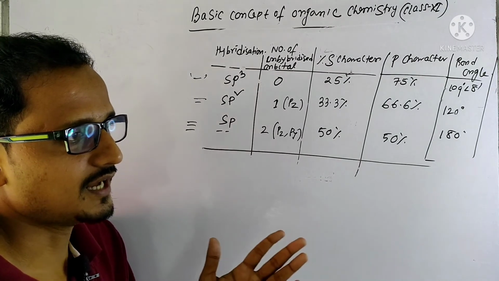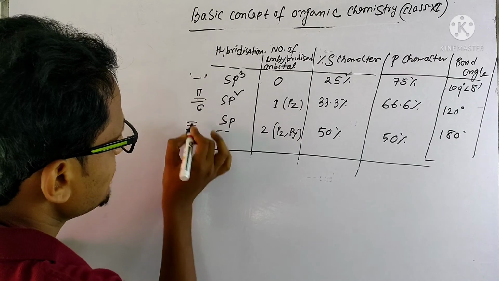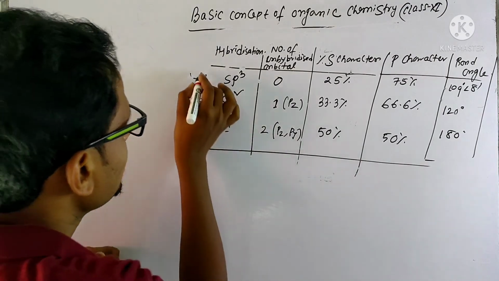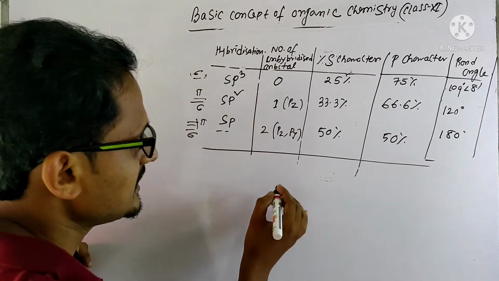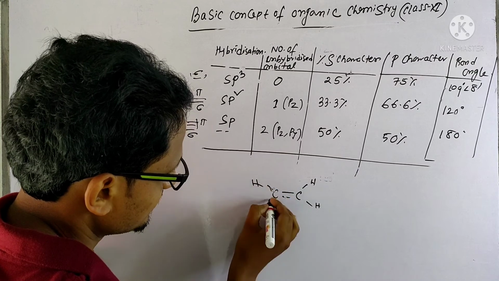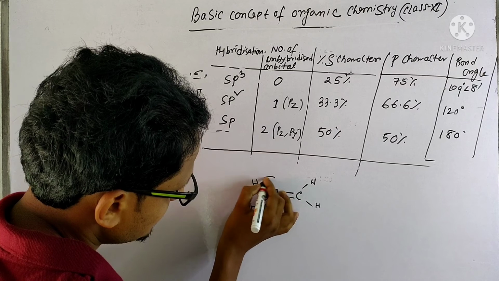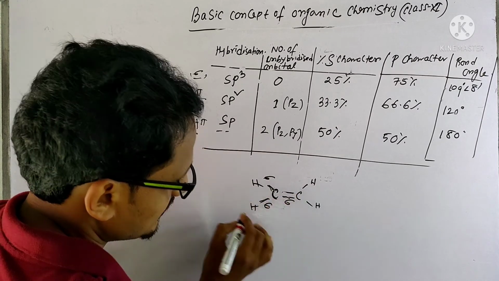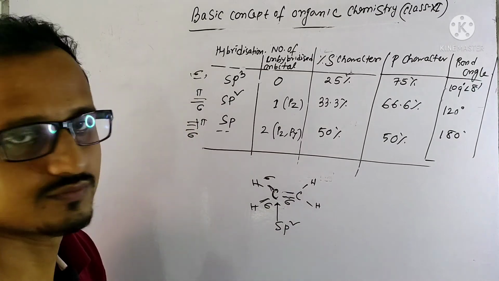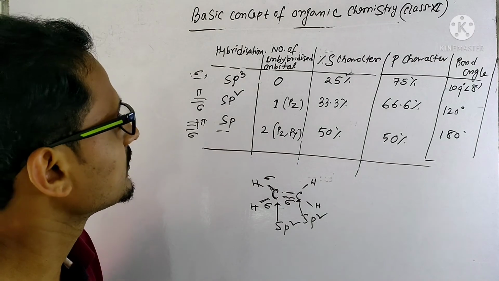If there is a double bond, it is 1 pi and 1 sigma. If there is a triple bond, it is 2 pi and 1 sigma, and single bond means all are sigma bonds. Now you can easily say in methane or in this compound, what is the hybridization of this carbon? This carbon has sigma, sigma, sigma. How many sigma bonds are there? 3 sigma, that means sp2. Here also sp2. Like this we can go.